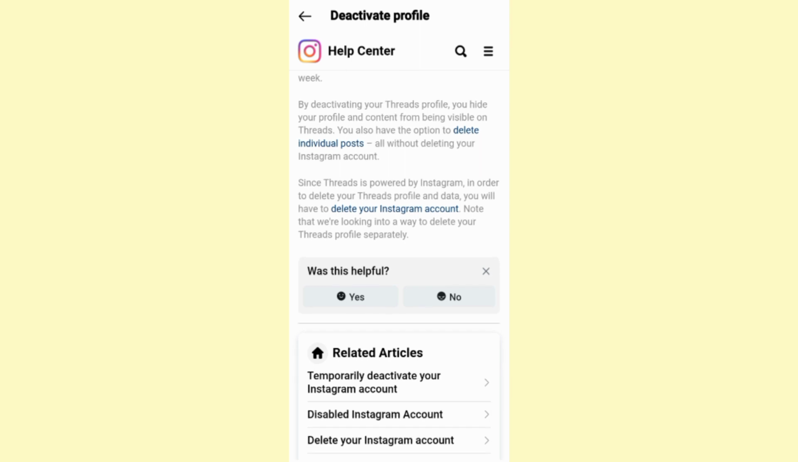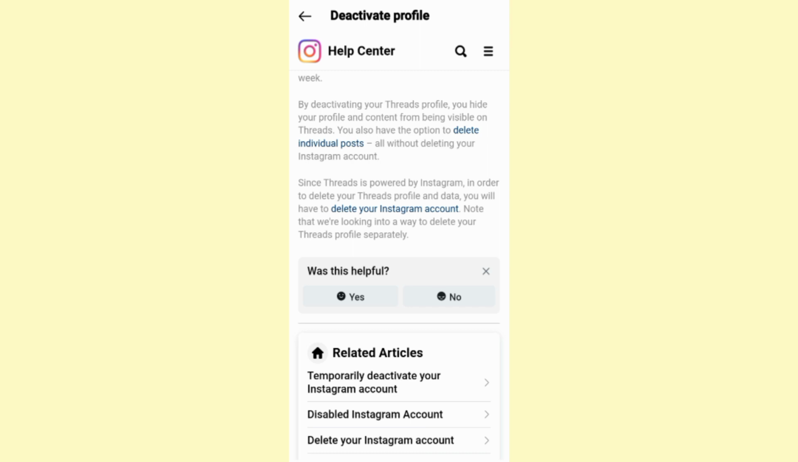that since Threads is powered by Instagram, in order to delete your Threads profile and data, you will have to delete your Instagram account. Note that we're looking into a way to delete your Threads profile separately. This means that as of right now, Threads is considered to be part of Instagram, and in order for you to delete your Threads account, you have to delete your Instagram account.